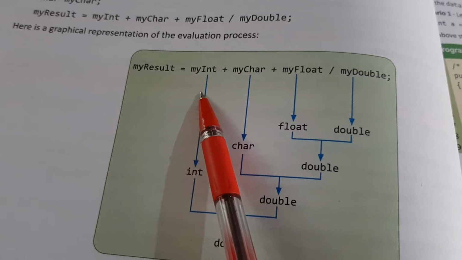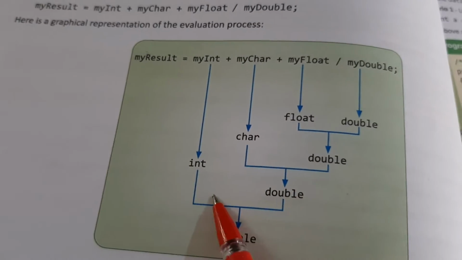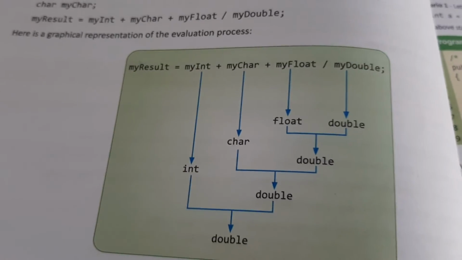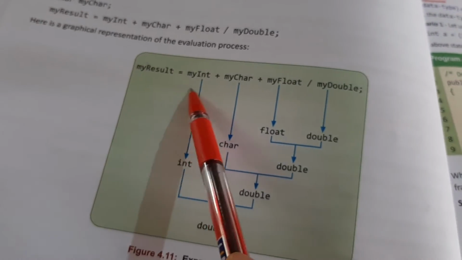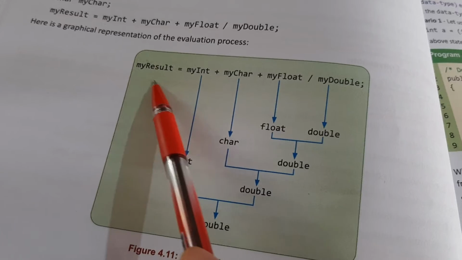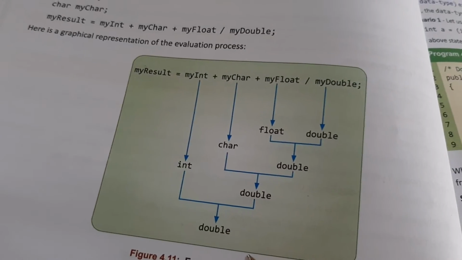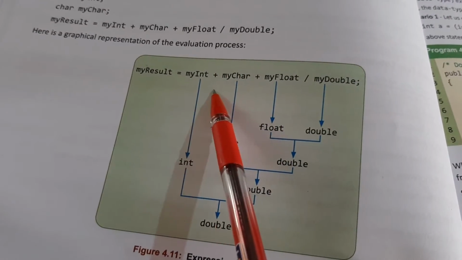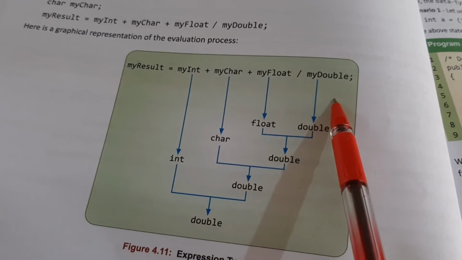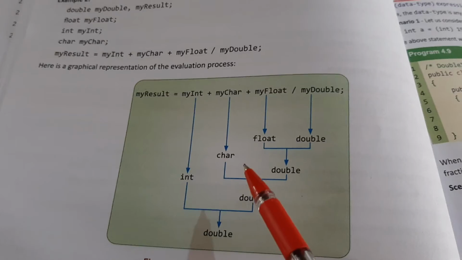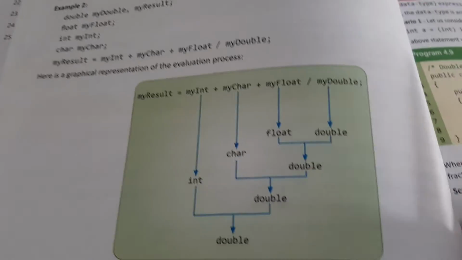And then again for the int and double, double has the larger value. So finally for this expression, my result value will be converted to double, rather than being converted to int, character, float, and double. It will not be converting to these three data types, but it will be converted to double. So this is how the conversions are done in the implicit.